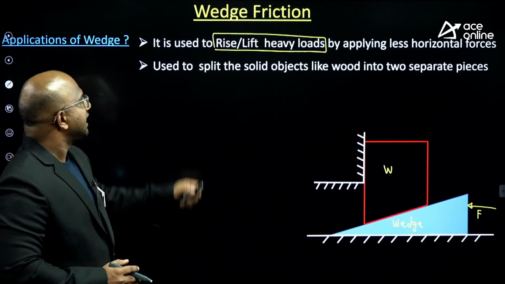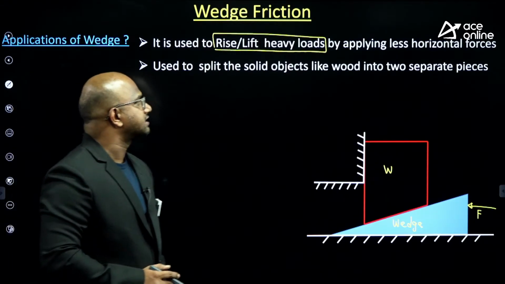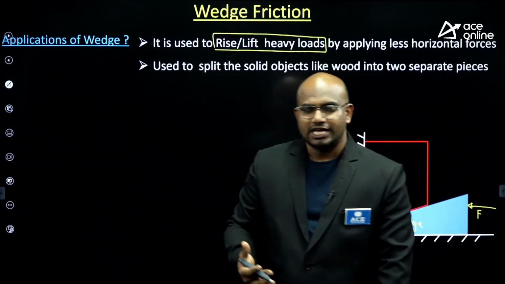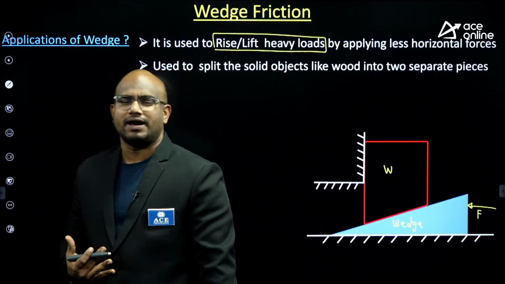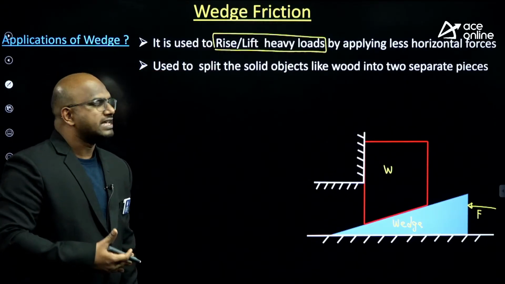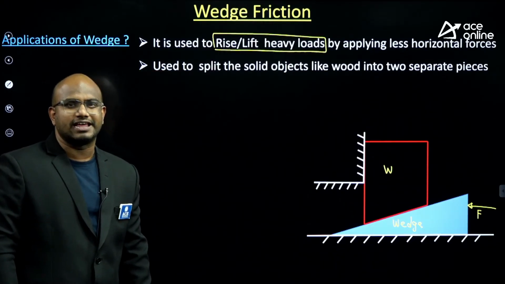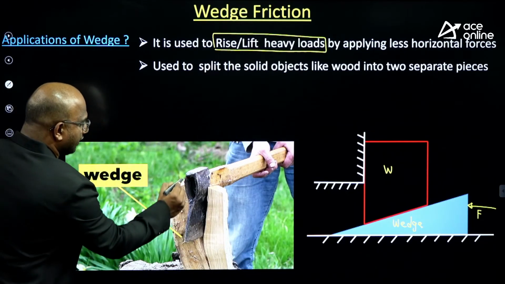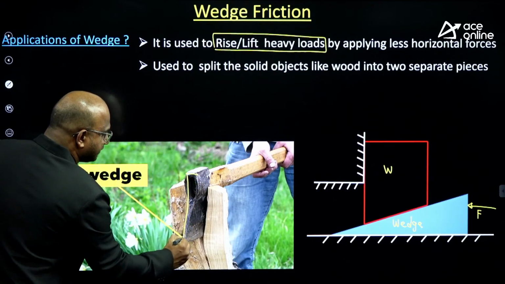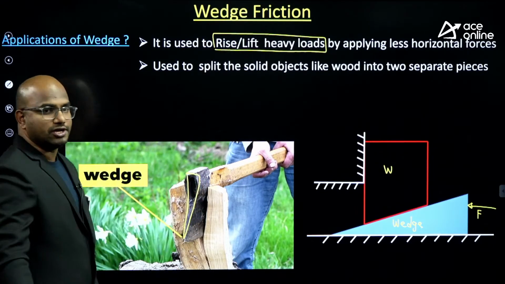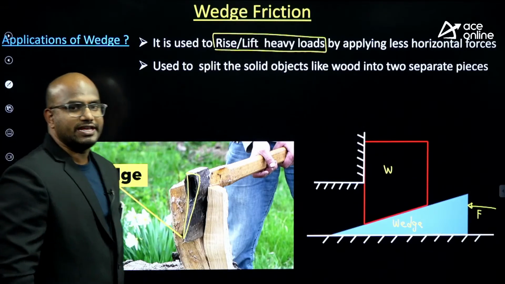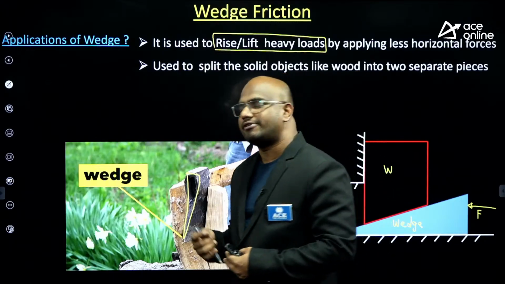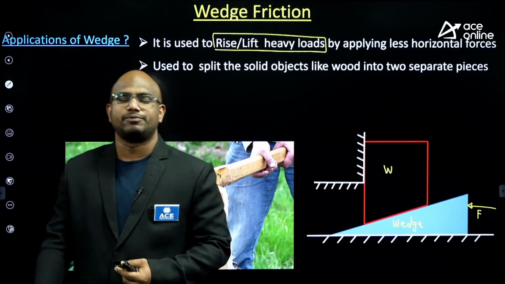And at the same time, it is used to split solid objects like wood into two separate pieces. If you go to any cutting tools, the wedge-shaped tools are used to split objects very easily. There also the concept is the wedge itself. You can see the triangular shaped tool, which is used to pierce very easily. In our day-to-day applications, we use this concept very frequently in multiple places.